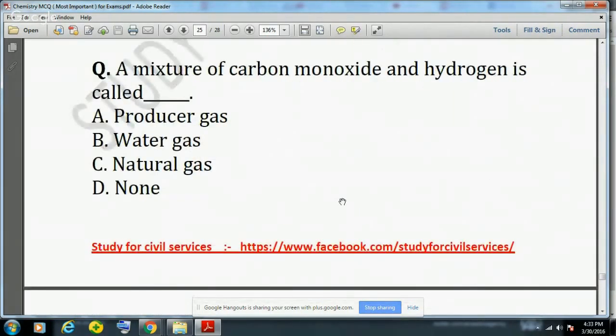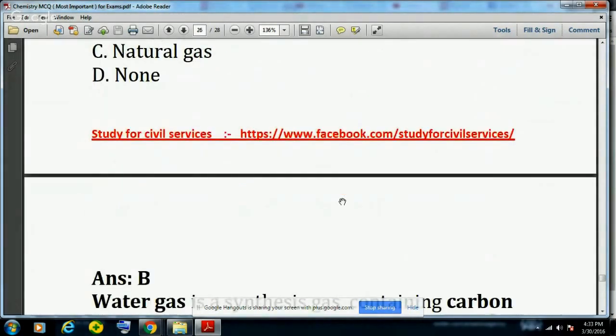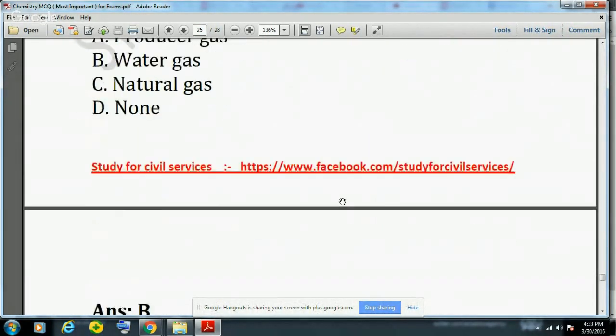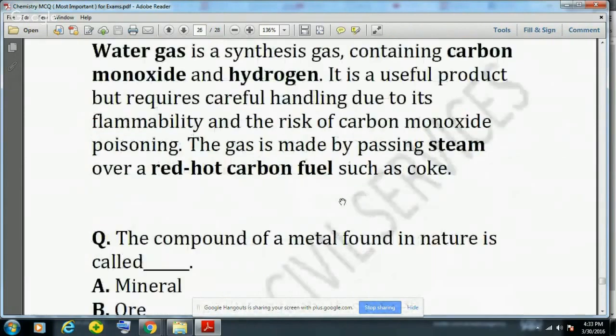Another question is, a mixture of carbon monoxide and hydrogen, CO plus H2, is water gas. Water gas is a synthesis gas containing carbon monoxide and hydrogen. It is a very useful product but requires careful handling due to its flammability and the risk of carbon monoxide poisoning. The gas is made by passing steam over a red hot carbon fuel such as coke.